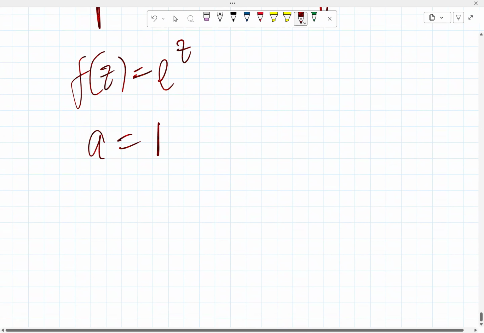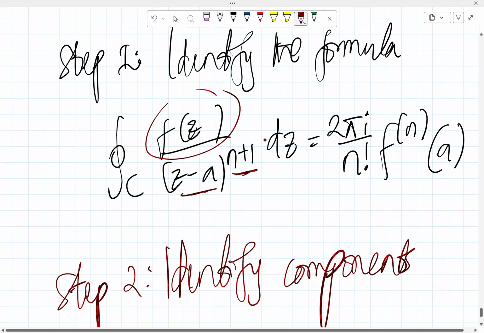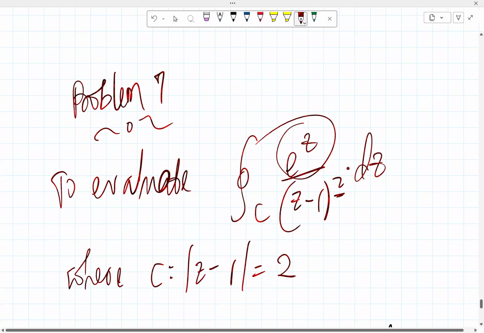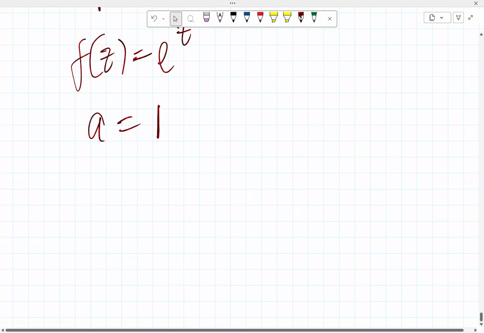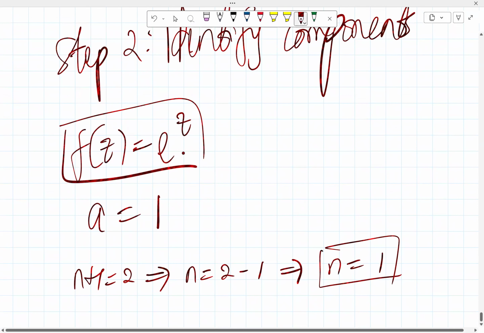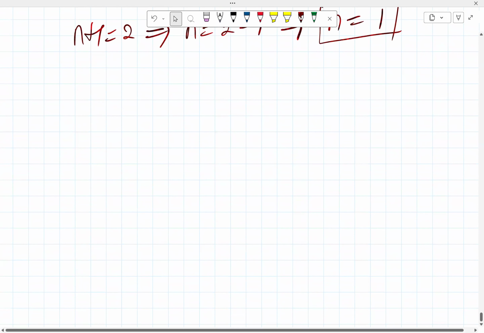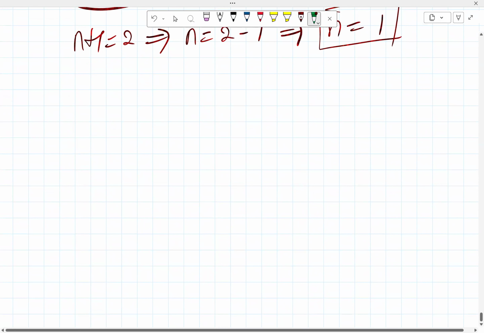Then for the power, we know that the power here is n plus 1. So we have n plus 1 to be 2. That tells us that n plus 1 is equal to 2, which implies that n is equal to 2 minus 1, so n is equal to 1. So we have f of z to be e raised to z, a to be 1, and n is also 1. With all of that in place, we can then compute in step 3.